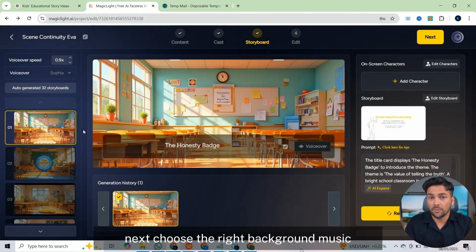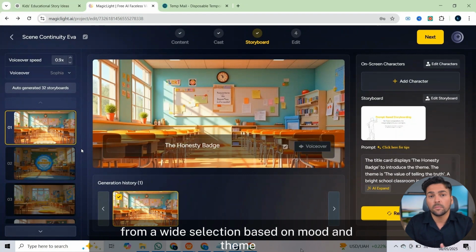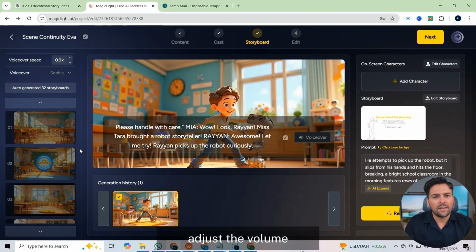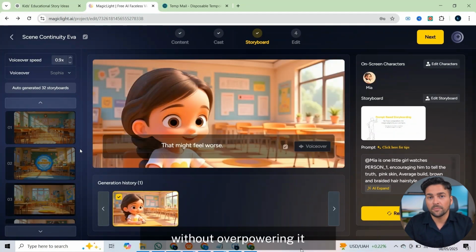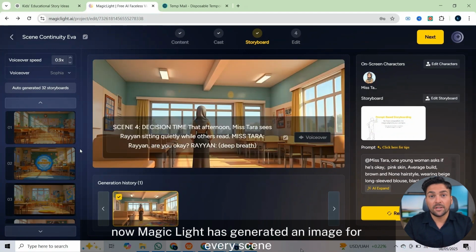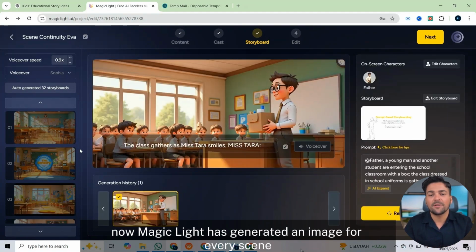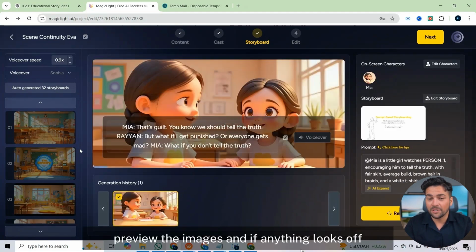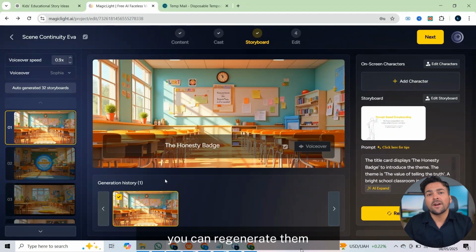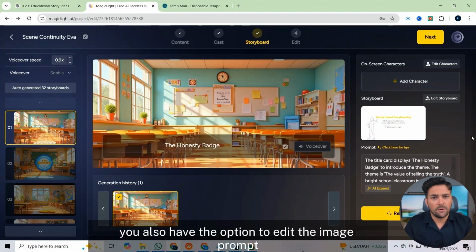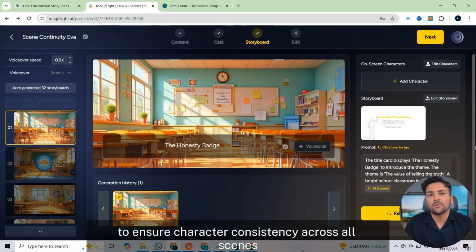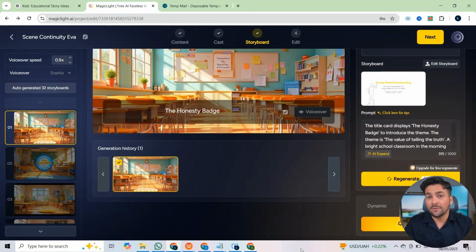Next, choose the right background music from a wide selection based on mood and theme. Adjust the volume to ensure it complements the narration without overpowering it. Now, MagicLight has generated an image for every scene. Preview the images, and if anything looks off, you can regenerate them. You also have the option to edit the image prompt before regenerating to ensure character consistency across all scenes.